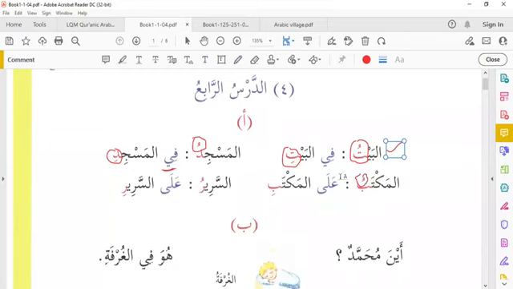Al maktabu, the desk. Al maktabi, on the desk. As-sariru, the bed. Alas sariri, on the bed.